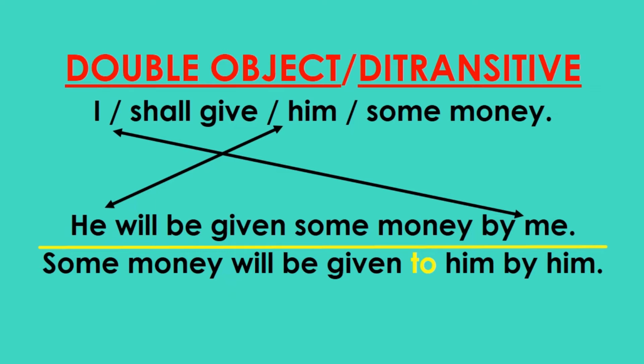Students, you can start answering either with the first object, that is the indirect object, or with the second object, that is the direct object. Now here I have shown to you both the answers. Look, first we have transformed it into passive beginning with the indirect object, that is the first object.